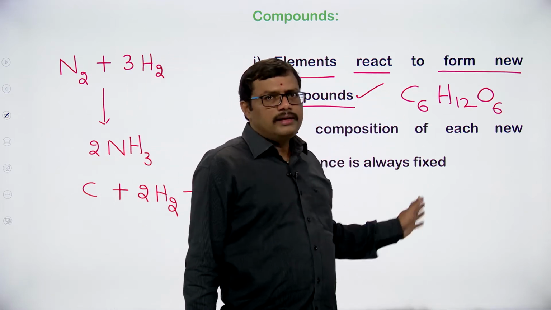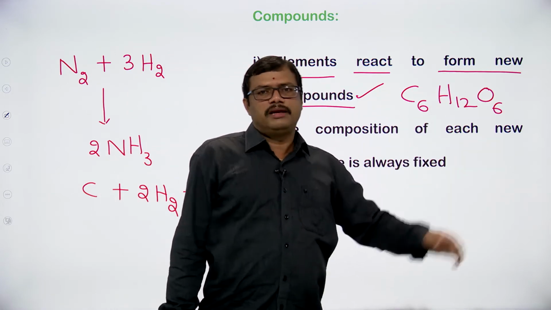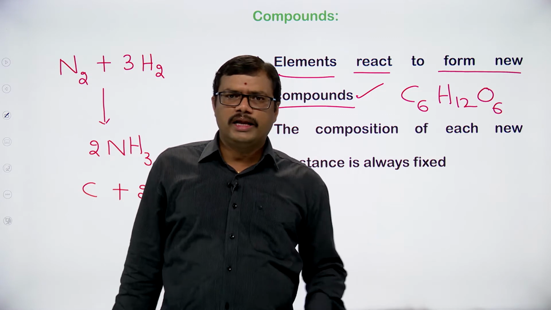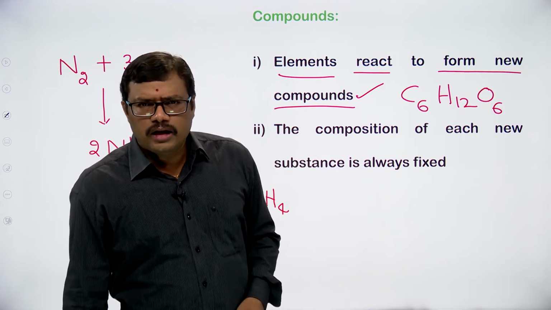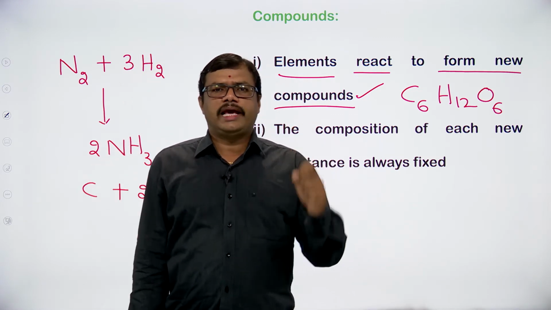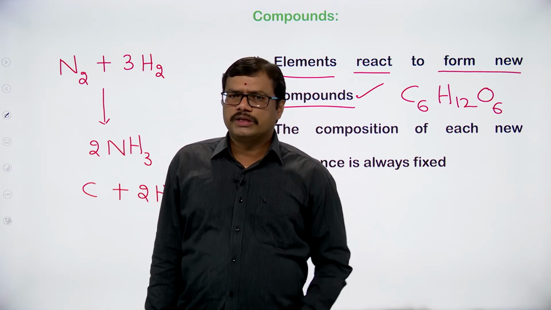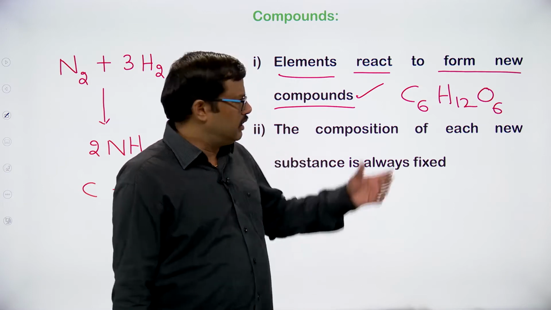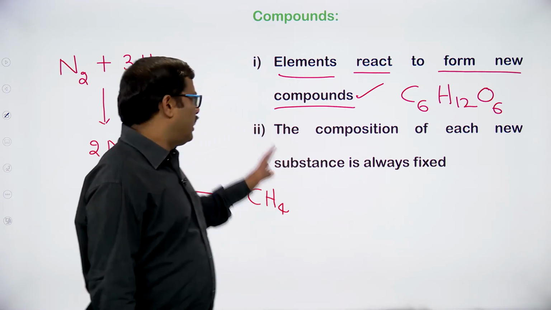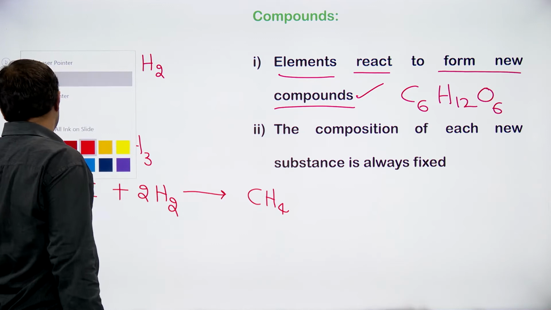So the carbon element, hydrogen element and oxygen element all combine with one another, producing the compound. So compound formation takes place by the reaction of the elements in a fixed proportion. Whenever they react in a fixed proportion, we get the compound, right? So this is what the first statement is about.